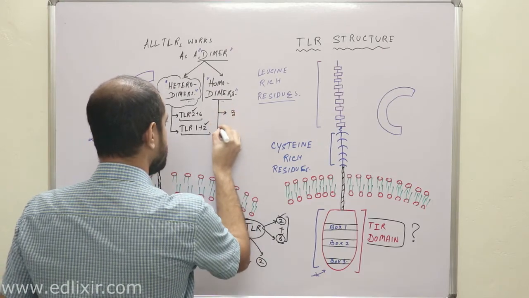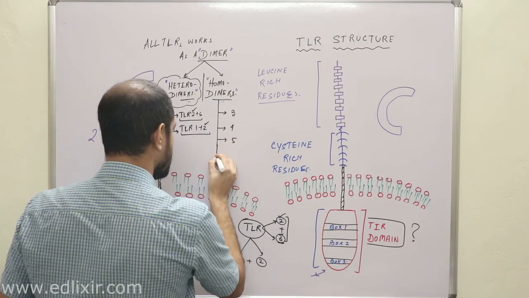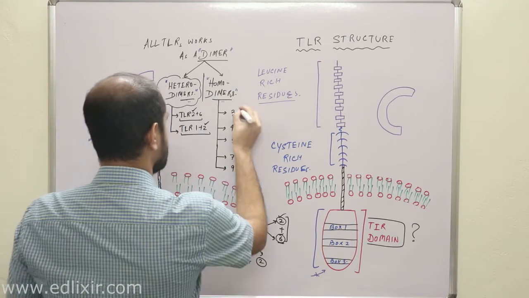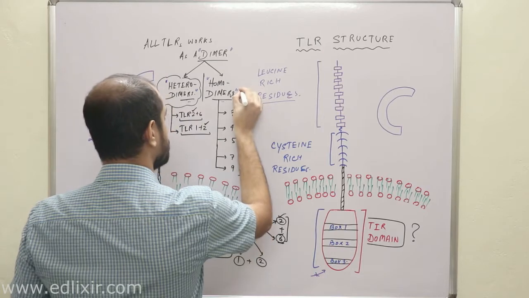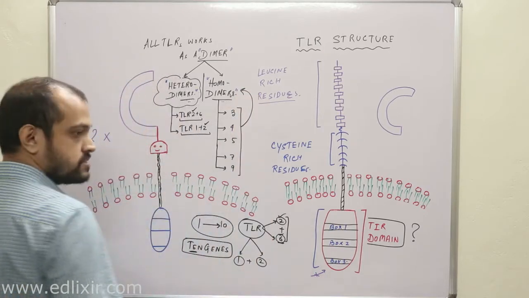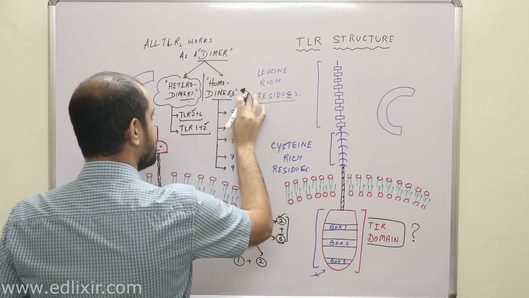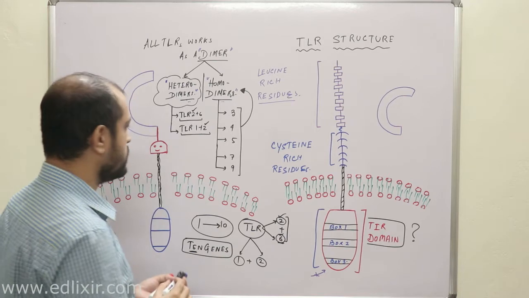Now listen with all your attention. TLR 3, 4, 5, 7, 9. These TLRs always form homodimers, never heterodimers. Clear?